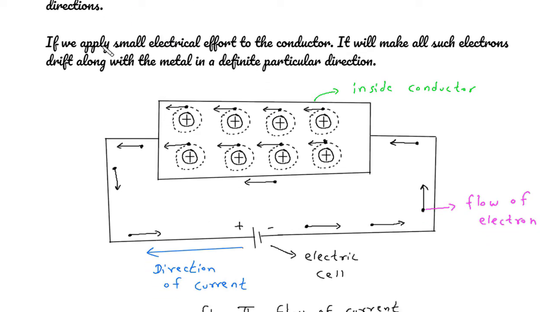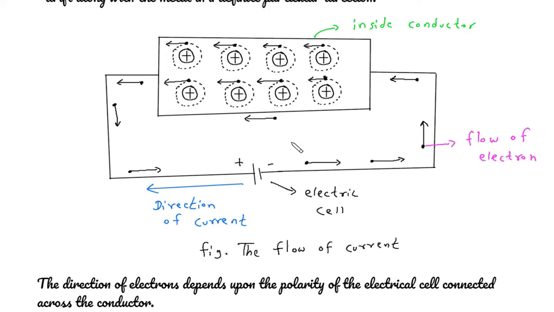Now, if we apply small electrical effort to the conductor, it will make all such electrons drift along with the metal in a definite particular direction. Here we can see we have applied this electric cell to this conductor and all the electrons are in particular direction. This particular direction depends upon the polarity of this electric cell. The electrons move from negative terminal of this electric cell to positive terminal and current flow from positive terminal to negative terminal.